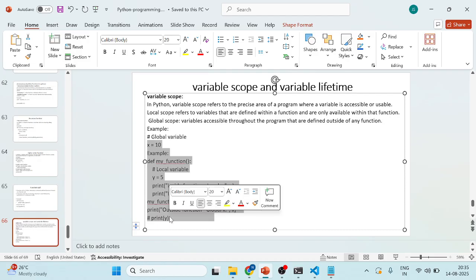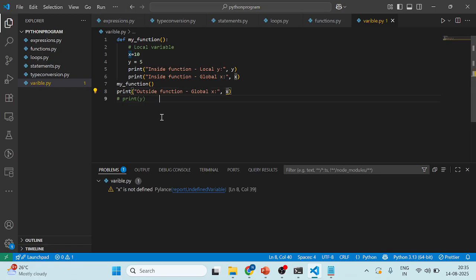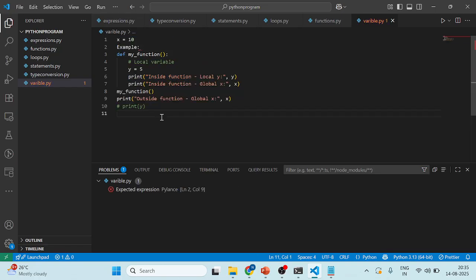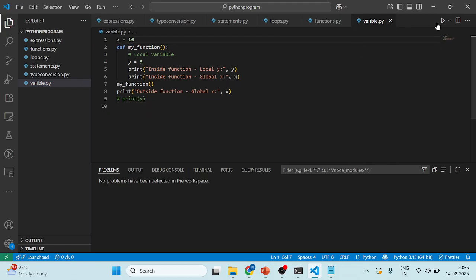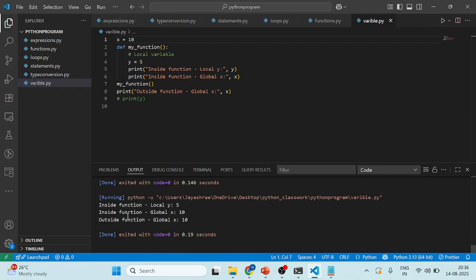Okay, so see here, the global variable and local variable are being passed. One is inside of the function and one is outside of the function.